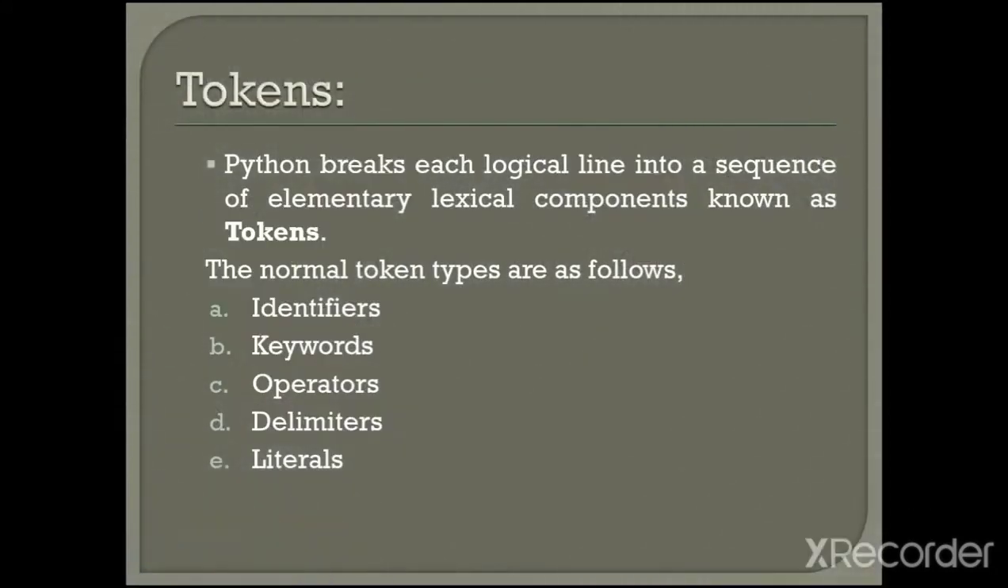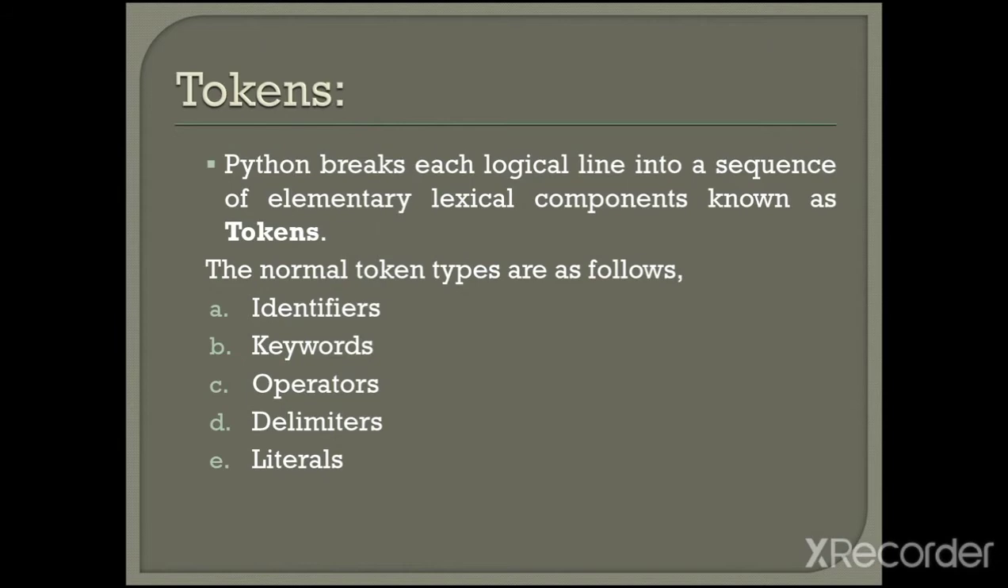The next topic is tokens. Python breaks each logical line into a sequence of elementary lexical components known as tokens. Okay, this is the definition of tokens. The normal token types are as follows. There are 5 types of tokens available in Python.